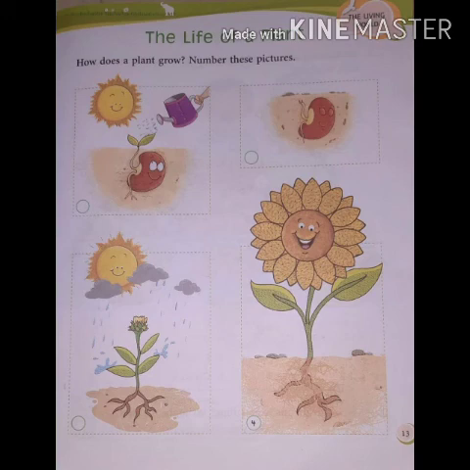If you put a seed in the ground, for 2 or 3 days you must pour water, it must get the sunlight, it must get the air and all. After a week you can see a small plant coming out. After 2 or 3 weeks you can see a little bigger plant, and after a month you can see a full sunflower. This is the way the plant will grow. This is the plant life.